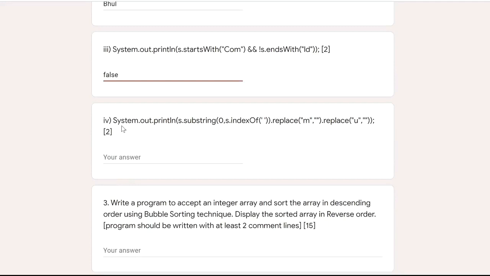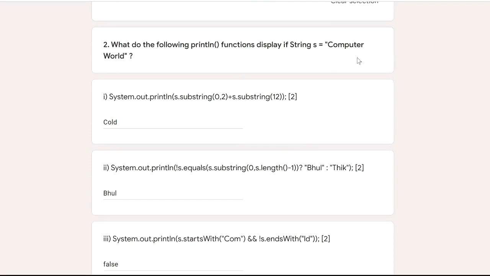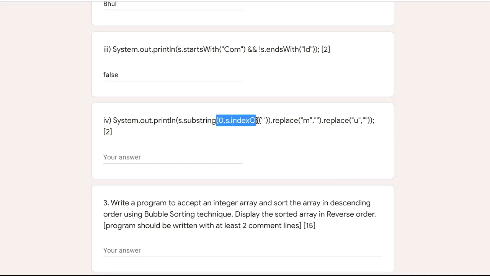The next one, System.out.println(s.substring(0, s.indexOf(" "))). Here one space is there. See, you can check whether any character is there or not. See, it is leaving one space. So s.substring from 0 to the index of space. The first space is where? After computer. So this substring will give computer.